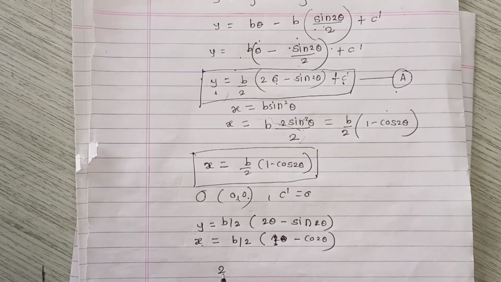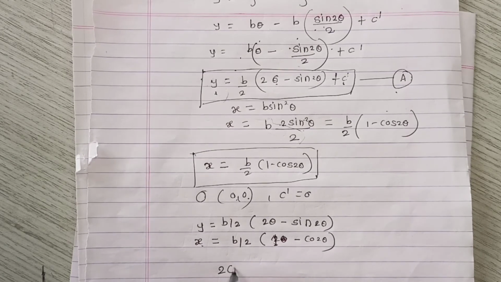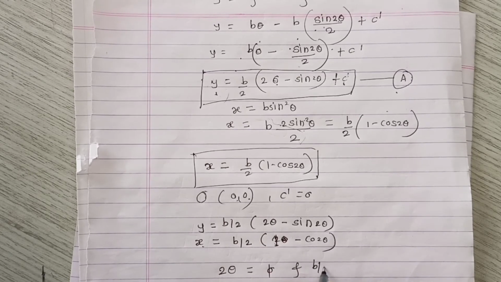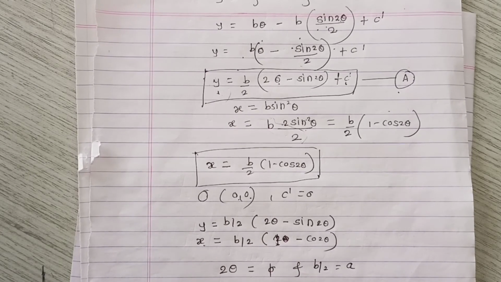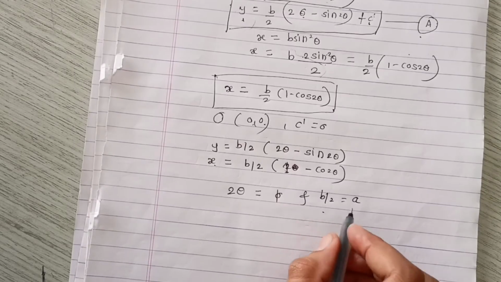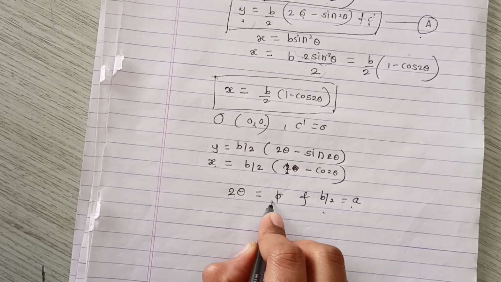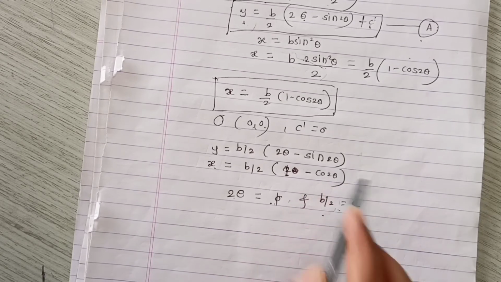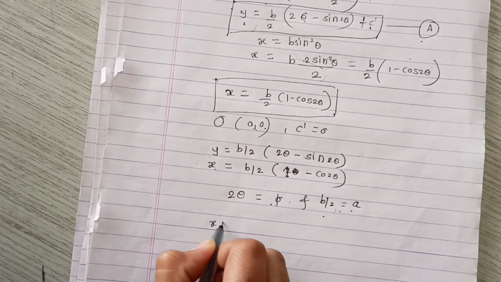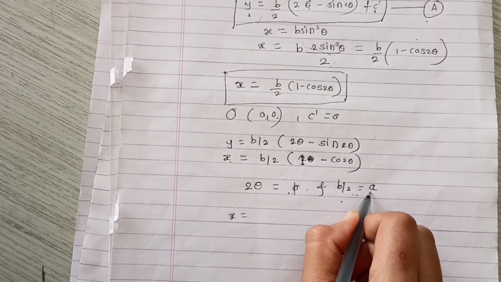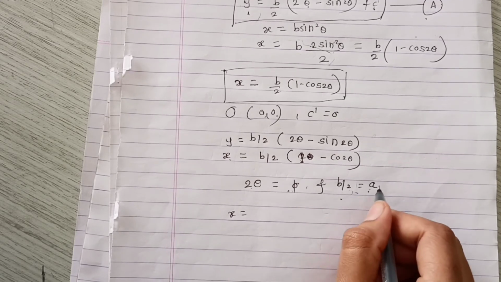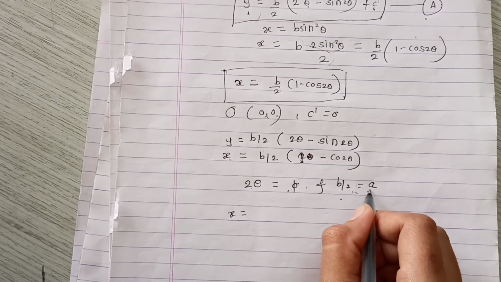Now we define the parameter, that is 2 theta is equal to phi, and we take b by 2 as a. Here we define b by 2 as a and 2 theta is equal to phi. Substitute these two values in these two equations, then we get x is equal to b by 2, which is nothing but a. B is a constant and 2 is a constant, so we define another constant a.